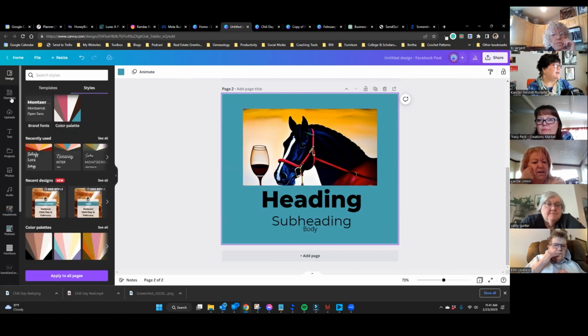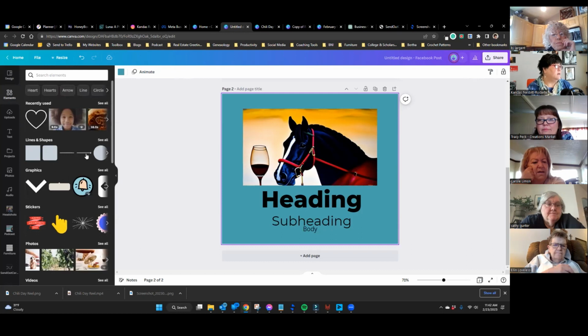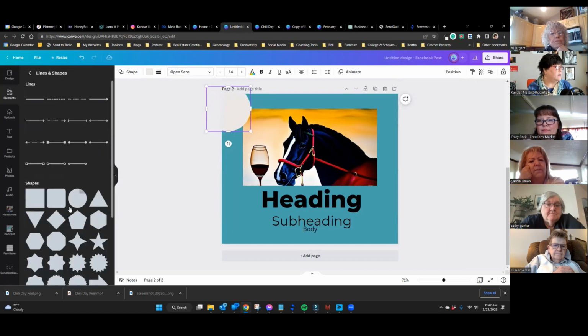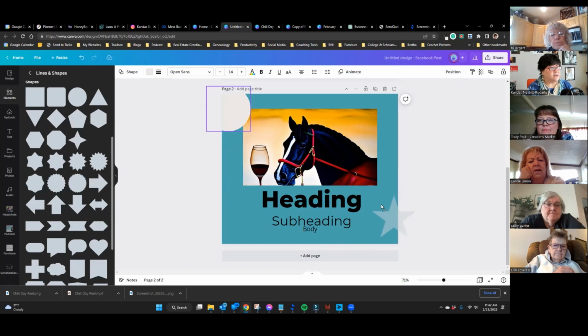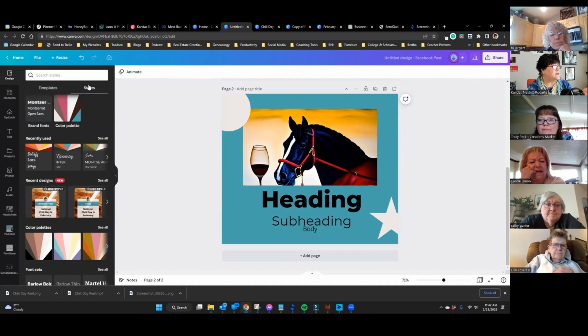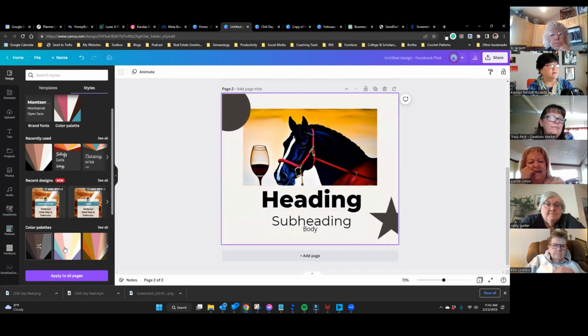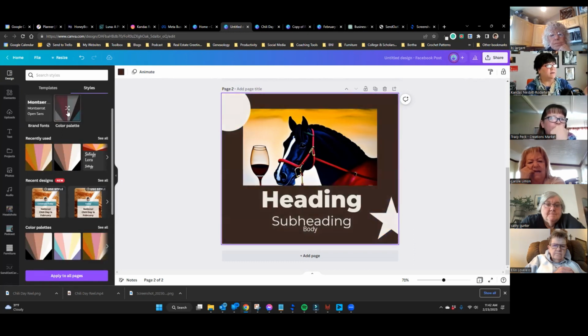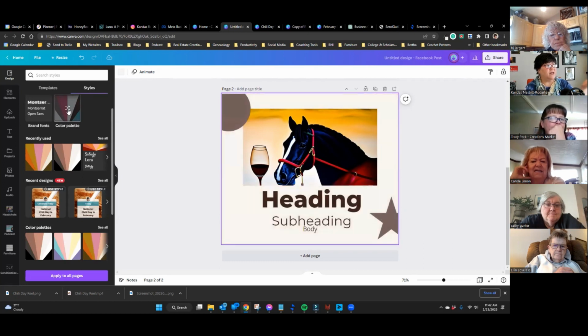So let's say that it's got some elements in it. Let's add a circle here. And we'll add a star here. All right, so it's got some elements in it. And I go back to design, go back to styles, and let's say I want to choose this color palette or that color palette, or make it my own color palette again. And if I don't like what it does, you can keep remixing it until you like what it gives you. So that's a new feature that's kind of cool.